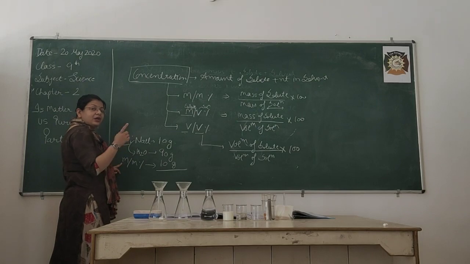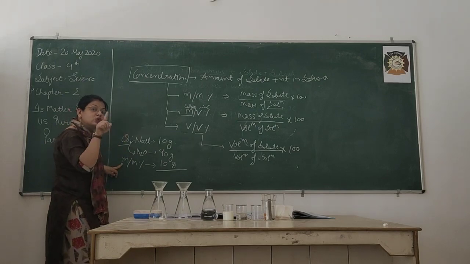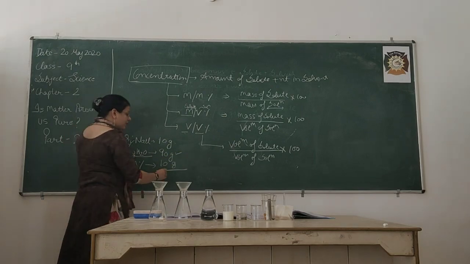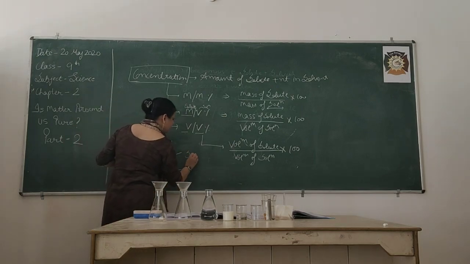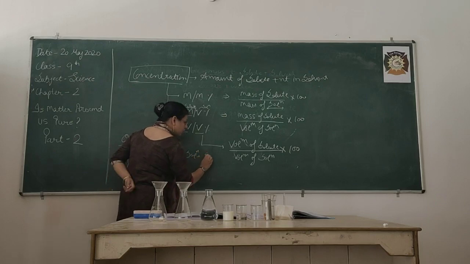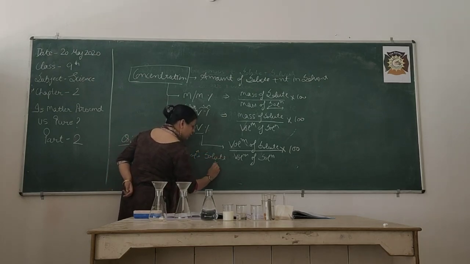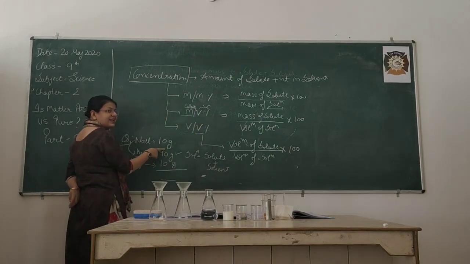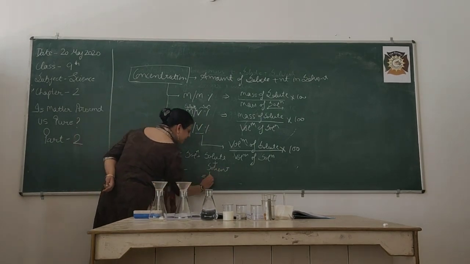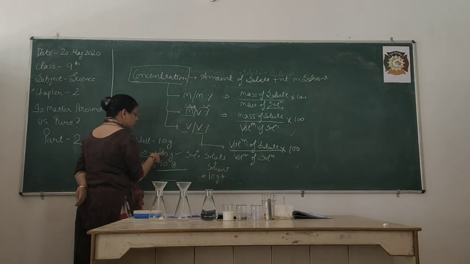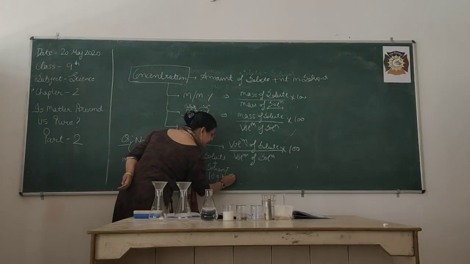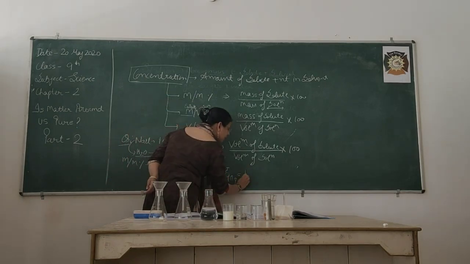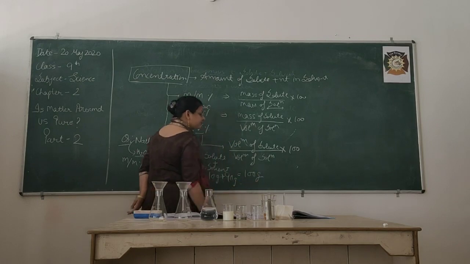And divided by, in the denominator, the mass of solution, but this is the mass of only solvent. So the mass of solution is equal to the mass of solute plus the mass of solvent. Here what is the solute? NaCl, that is going to dissolve, that means 10 gram, plus the solvent here is 90 gram. So overall the weight of the solution will become 100 grams.